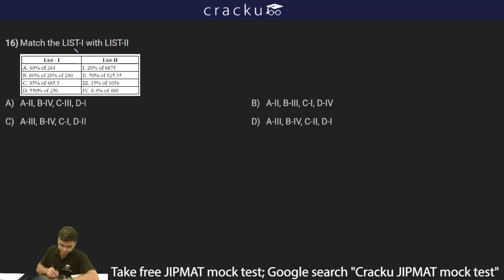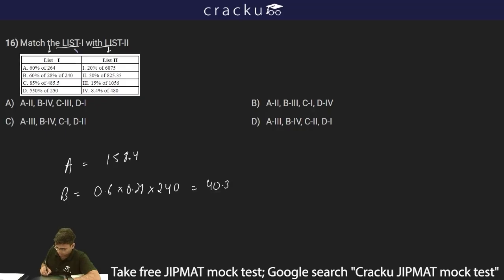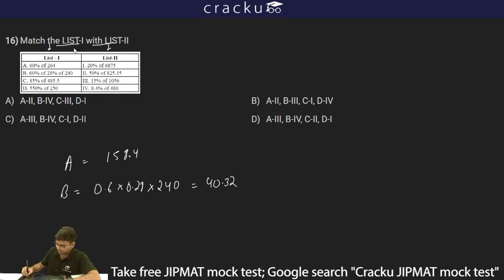The next question is saying match the list 1 with list 2. So we have to match this list with this list. Now we can take the help of a calculator for this. So let me individually calculate the values. A is 60% of 264. So 60% of 264 will be equal to 158.4. Then B is 60% of 28% of 240, which is 0.6 into 0.28 into 240. This will be simplified to 40.32. You can take the help of the calculator.